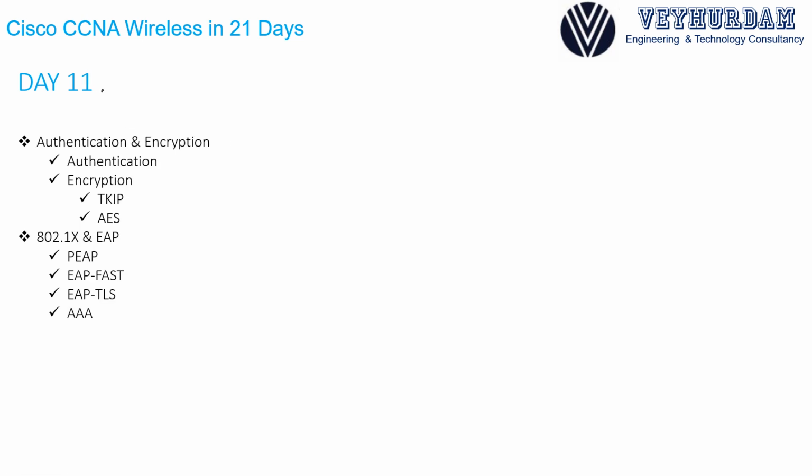On day 11, our main concern will be authentication, encryption, and 802.1X and EAP processes. We will understand what authentication is, what the different encryption types are, such as AES, and then we will go over the 802.1X process. The EAP process and different EAP types will be other topics that we will go over. We will compare the most common methods and understand the EAP process deeply. Then we will go over AAA server options.